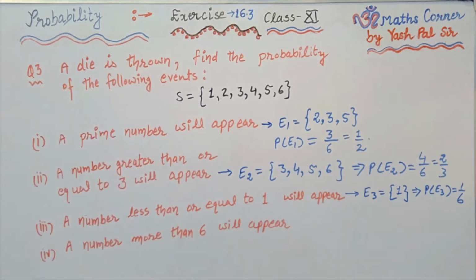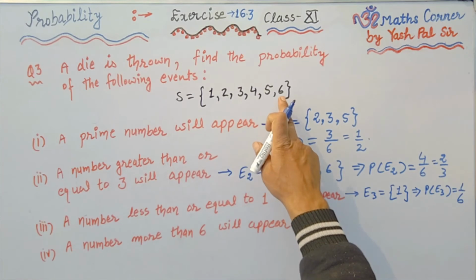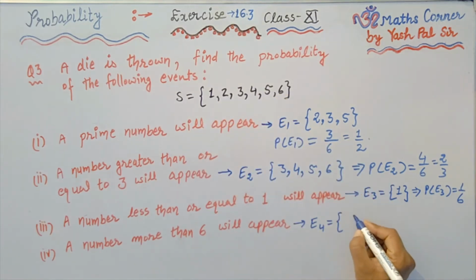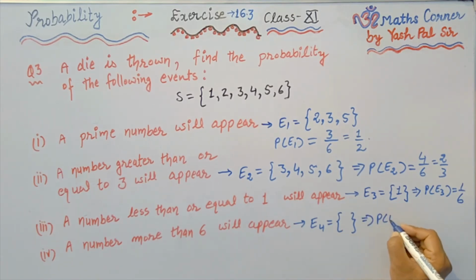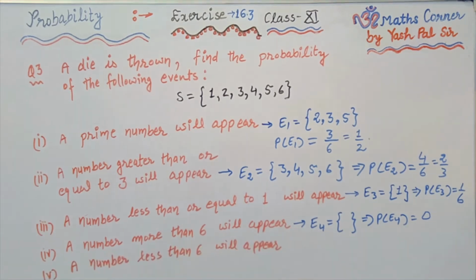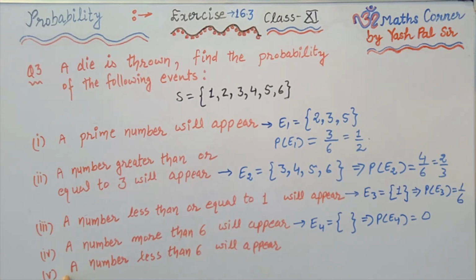Part number 4, the event is a number more than 6 will appear when a die is thrown. So event E4, what are the possible outcomes? Number more than 6, not possible. The bracket remains empty. So what is the probability of this event E4? That is 0. The probability of an impossible event is always equal to 0.